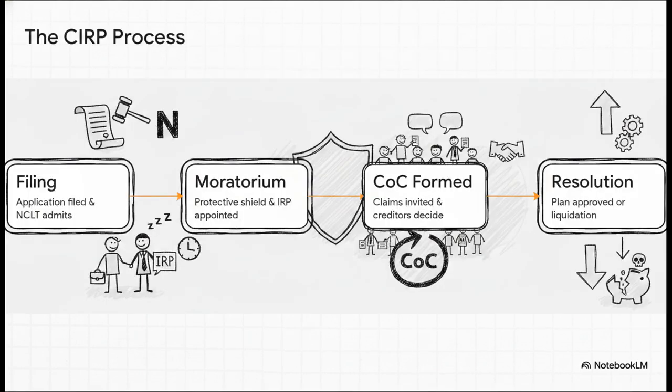And the way it works is a very structured journey. It kicks off with a filing and admission by the NCLT. The moment that happens, boom, a protective moratorium kicks in. That gives the company crucial breathing room from other lawsuits, and an interim resolution professional takes the wheel. From there, claims are invited, the Committee of Creditors, the COC, is formed, and it all leads to either the approval of a viable resolution plan or, if things just don't work out, liquidation.